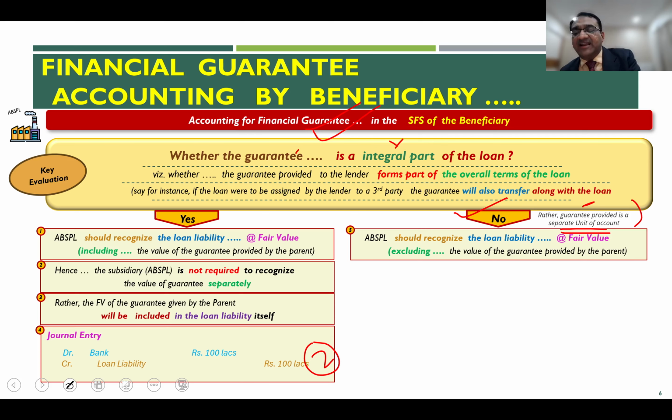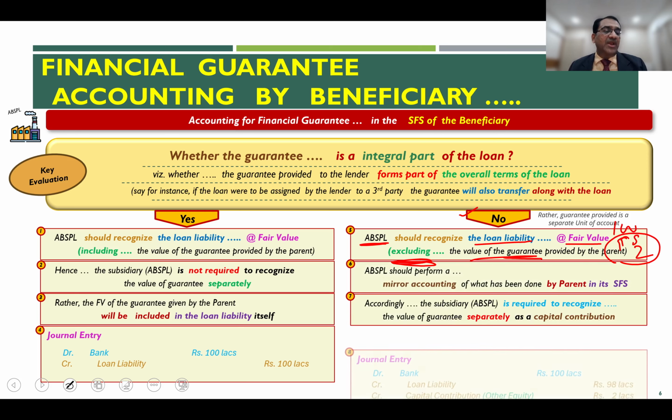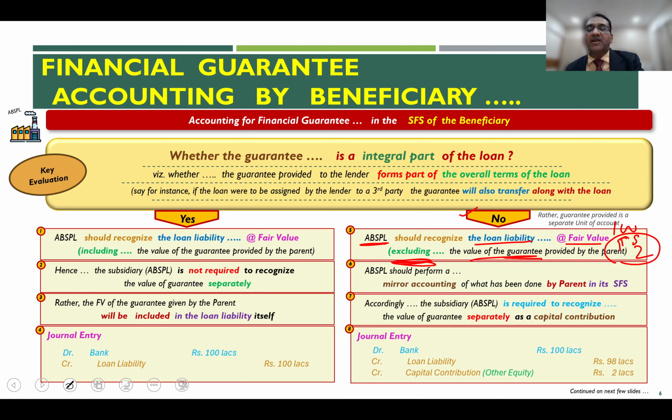If the answer on the right hand side is no, then the subsidiary or the beneficiary will recognize the loan liability at fair value, but after excluding the fair value of the guarantee provided by the parent, which is 2 lakhs. That means out of 100 lakhs of the cash received, they will split the 100 lakhs. Credit will go to 98 lakhs as the loan liability, and 2 lakh is something which they need to record by way of capital contribution from the parent.